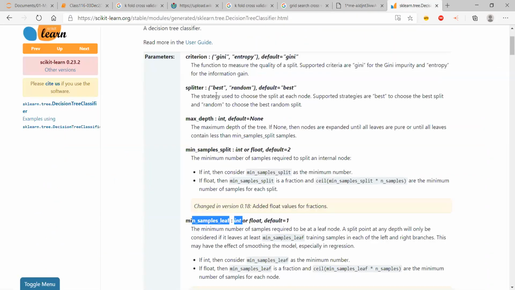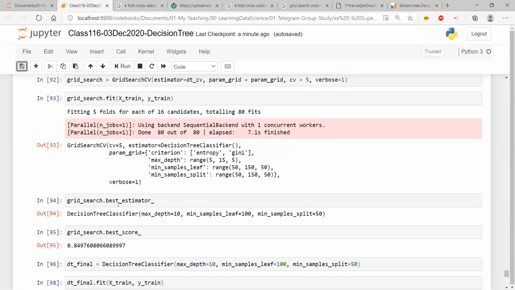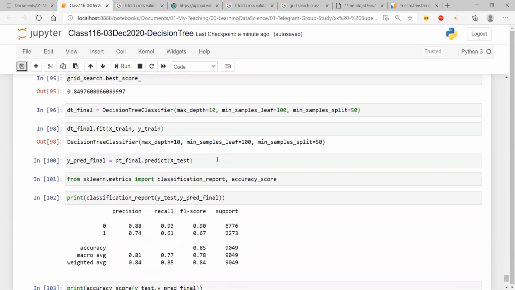Now, if I go back to the documentation, by default it is Gini, which means the final model that I fit uses criterion equal to Gini. So it is actually using the default value of one of the hyperparameters. Still, I am getting the best result.